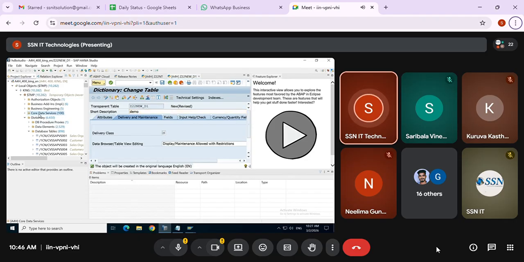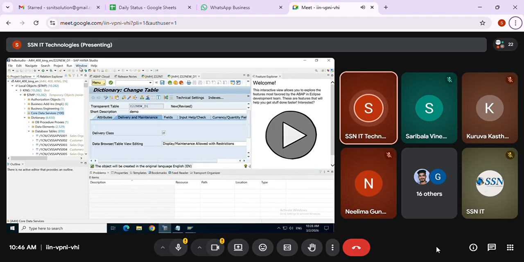So next, what is the difference? Core Data Services, which is serious. You don't know about that concept, it is new, that we are going to discuss. And then what is extra? You'll have AMDP, which is again a code pushdown technique. What is AMDP and how to create that, I'll show you. That's the reason I'm not showing again the programs and tables here. But how to create the navigation, I showed.